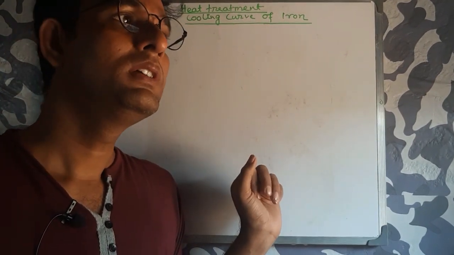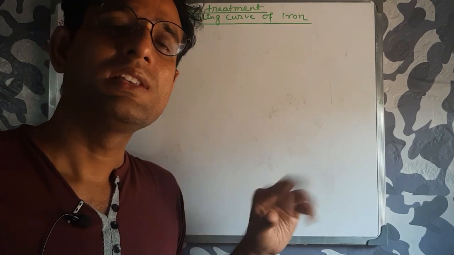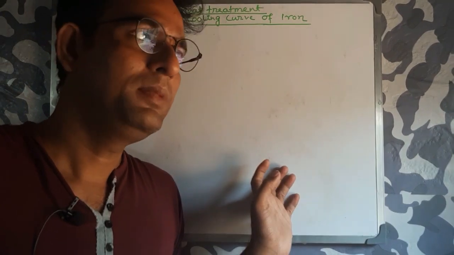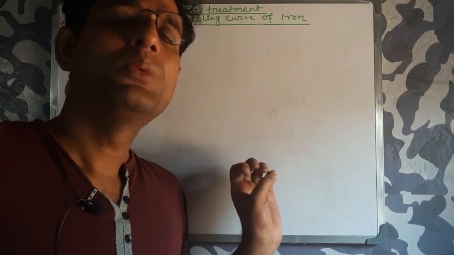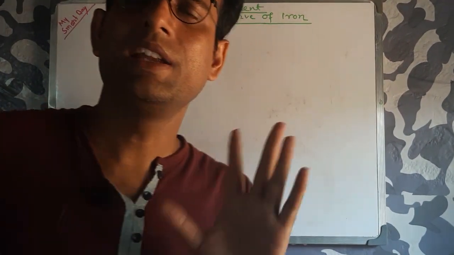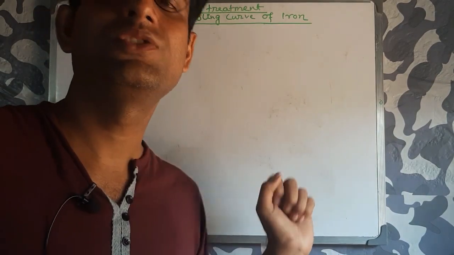Now how are you cooling? The cooling process can be done either fast cool or slow cool, or medium cool. Suppose we are cooling a heated iron in a furnace, it will take more than 2 days, 3 days, 4 days. That means the cooling rate is very slow.